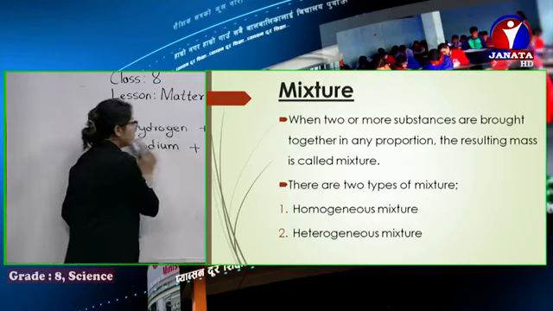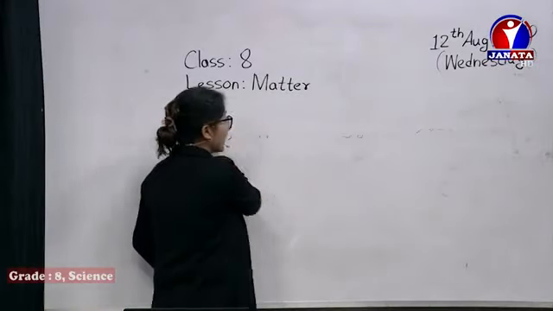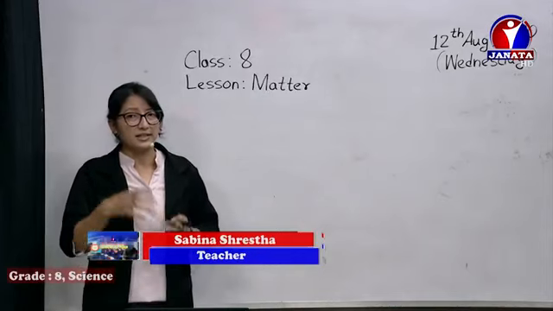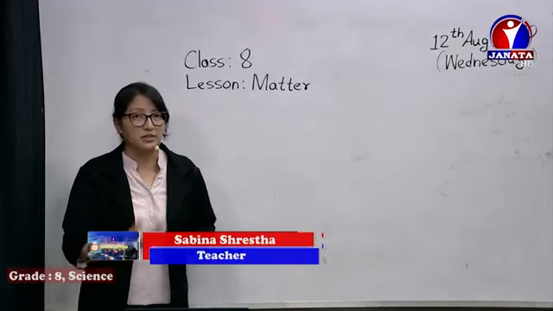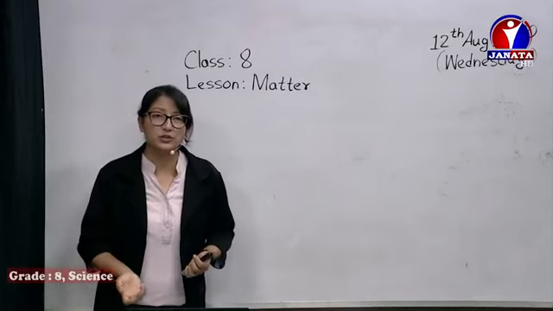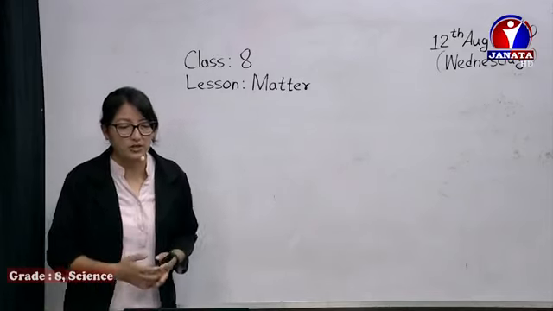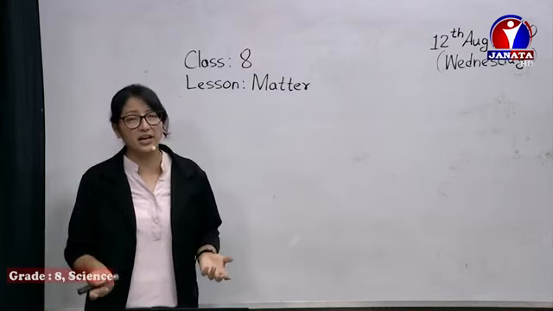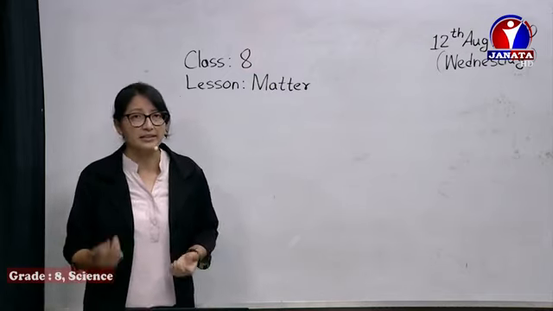Similarly, we take a little sugar and a little water, and we make the sugar solution. That's a mixture. Maybe while having your rice, you mix rice, dal, vegetables, curries, pickle, all those you mix. That's also a mixture. So when two or more substances are brought together in any proportion, not in a fixed proportion, but in any proportion we like, the new substance formed is called a mixture.